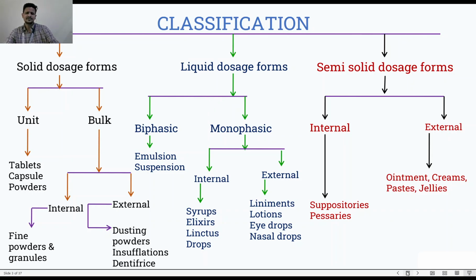Let's start with monophasic first. In internal monophasic, what we take inside our body are your syrup, elixir, linctus, drop. What are these? We will explain. In external, it is liniment, lotion, eye drop.